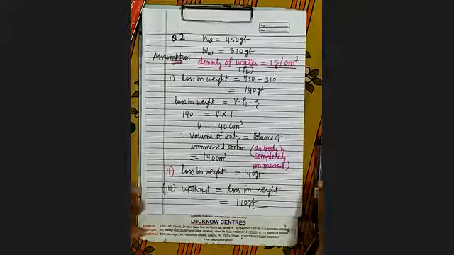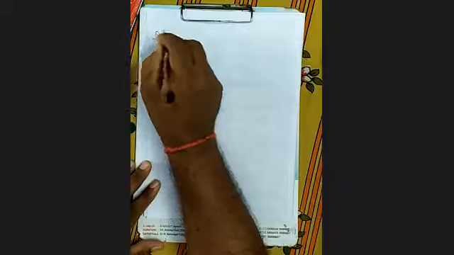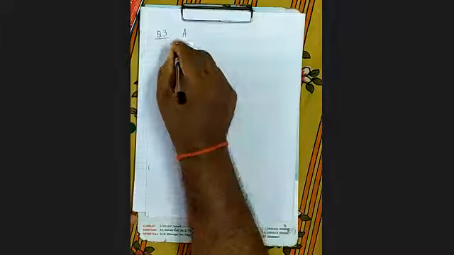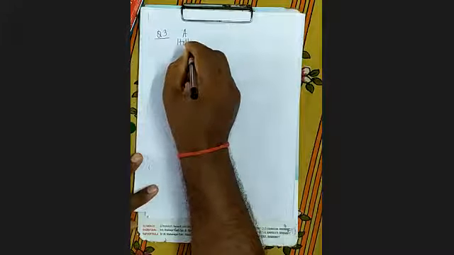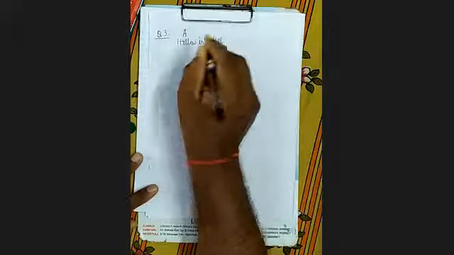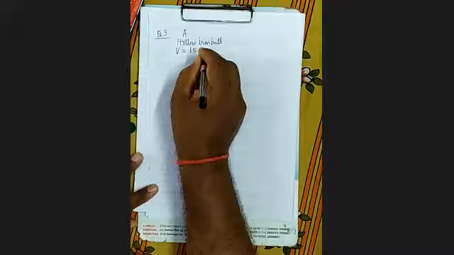Now see question number 3. You are provided with a hollow iron ball A of volume 15 centimeter cube. This is a hollow iron ball. What is the volume? 15 centimeter cube.